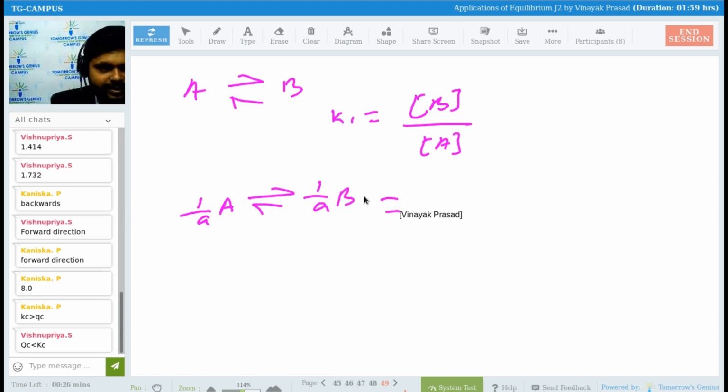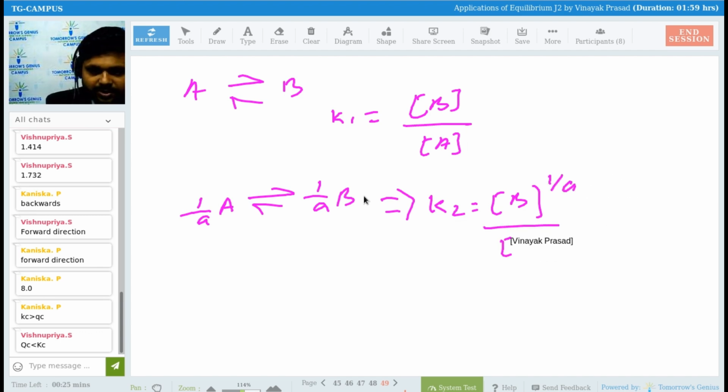Then in this case, what are you going to write? K2 will be equal to what? See guys, K2 will be equal to concentration of B to the power what? What are you going to write? 1 upon a upon concentration of A to the power 1 upon a.